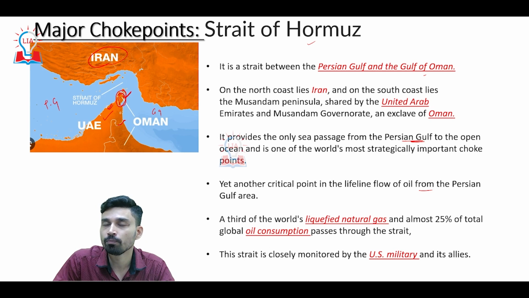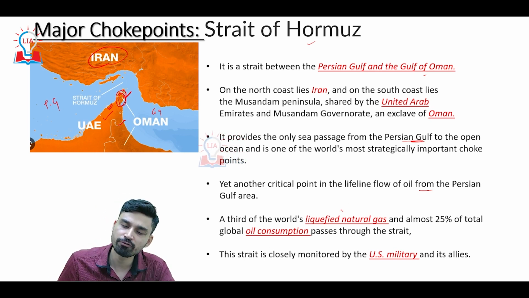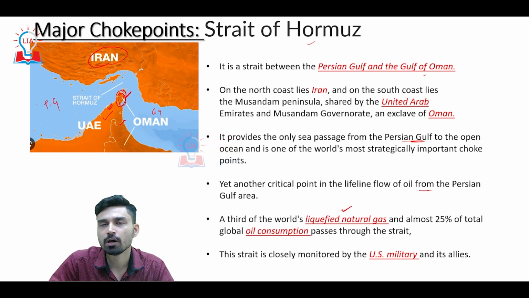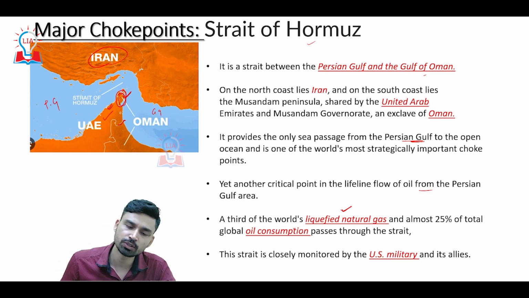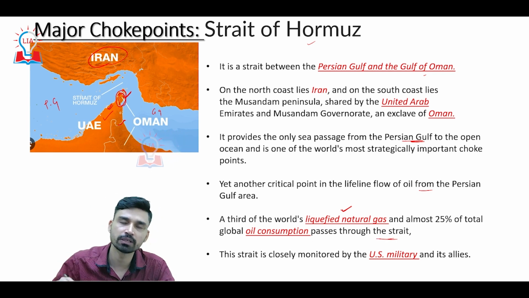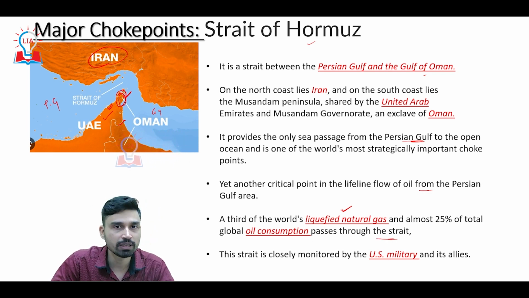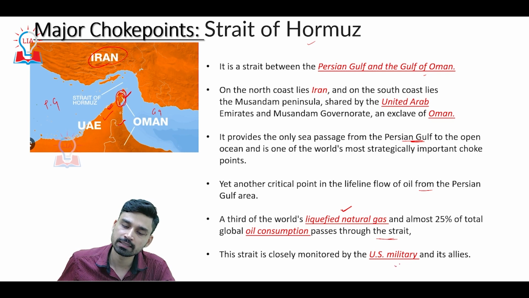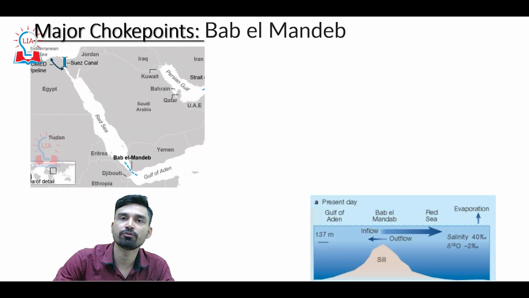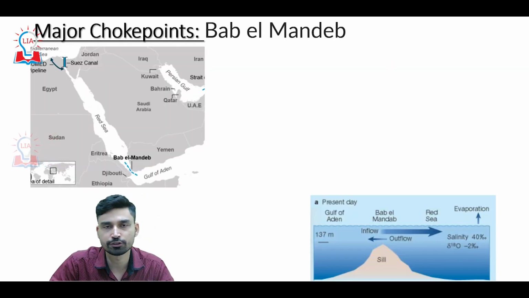In terms of volume, almost 33% of the world's liquefied natural gas, that is LNG, and almost 25% of the world's crude oil consumption passes through this particular strait. And since this strait is very vital to ensure the supply of oil across the globe, it is closely monitored by the United States military and its allies in this particular region.